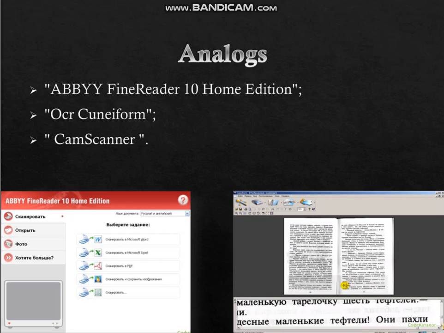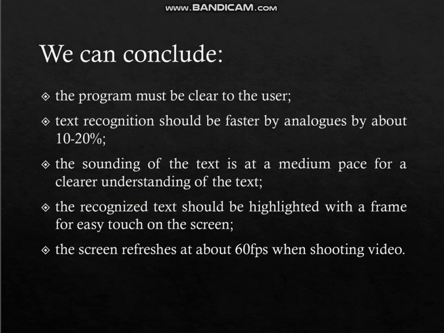Let's consider analogies. There are FineReader, OCR SignForm, and CamScanner. The first two programs work exclusively on the PC and recognize only images and don't voice them. The last program works on mobile devices, but also works only with images. Based on this, we can conclude that our program must be clear to the user.